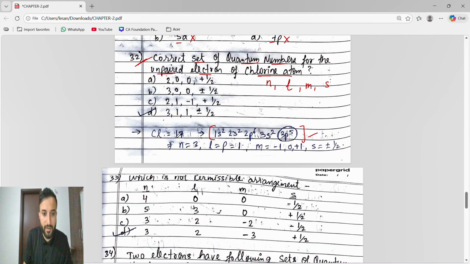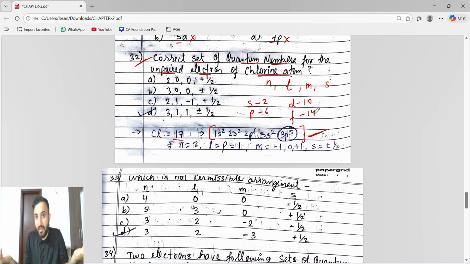First of all we have to write its atomic number. Based on the atomic number we write its electronic configuration. From the electronic configuration we will get to know the unpaired electrons, because we know s can have a maximum of 2 electrons, p a maximum of 6, d a maximum of 10, and f a maximum of 14. According to that we'll see how many unpaired electrons there are. So from that we will write.